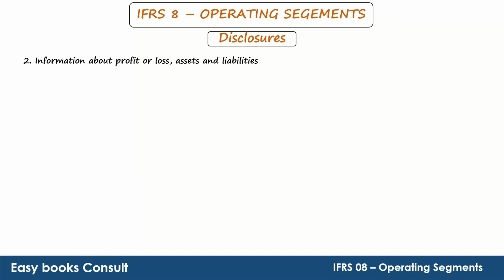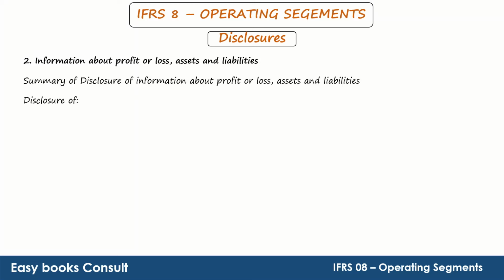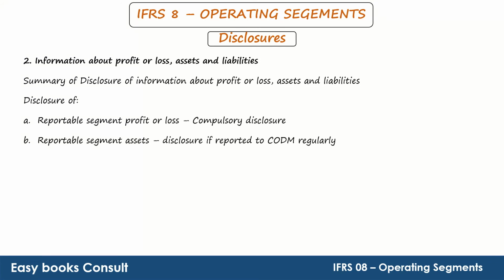Summarizing the disclosure requirements about information of profit or loss, assets and liabilities. Disclosure of reportable segment profit or loss is a compulsory disclosure. Reportable segment assets disclosure if reported to the chief operating decision maker regularly. Reportable segment liabilities disclosure if reported to the chief operating decision maker regularly.